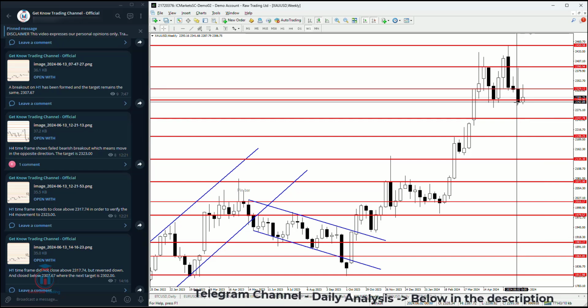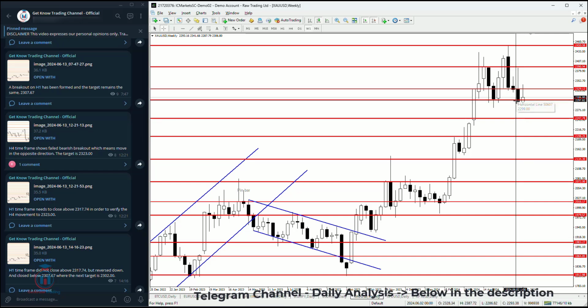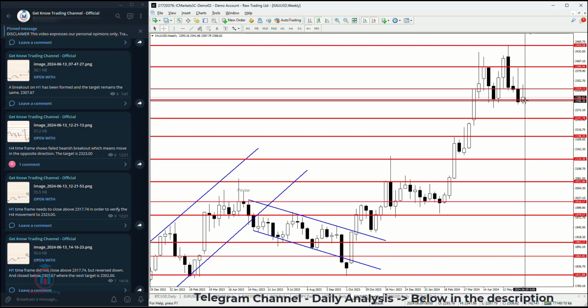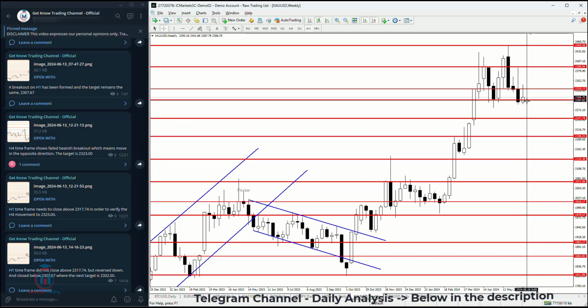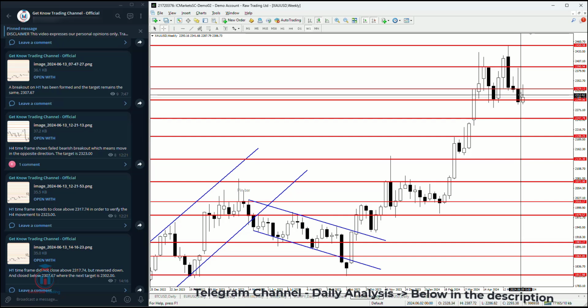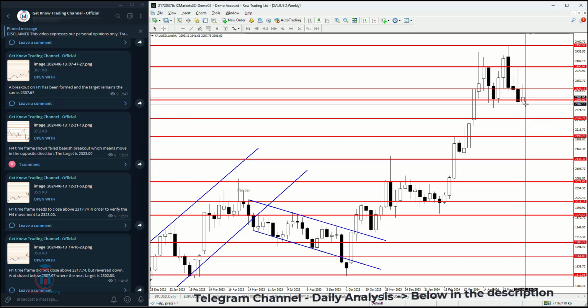We can see that here as a resistance, and now the price is testing this previous support, now acting as a resistance. This week is still open, and it is 1 day more until this week closes.